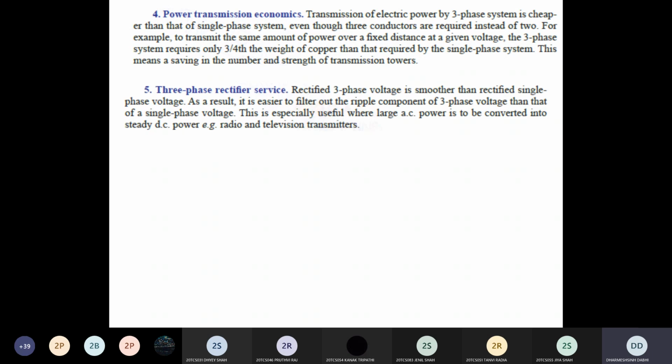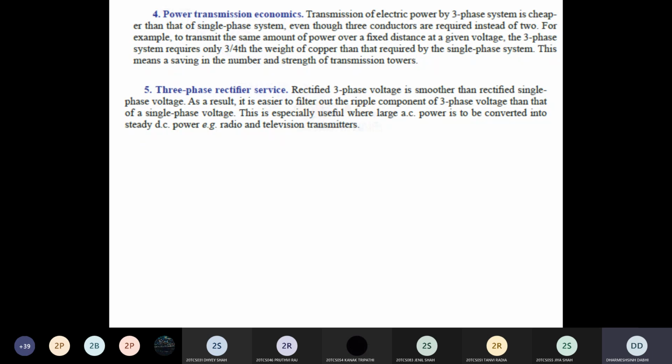Second advantage, the three-phase rectifier service. Suppose we require DC power. Suppose our load is a large DC motor, but we have three-phase power. So how do we get DC power? That is by using the rectifier circuit. We convert this three-phase power into DC power.